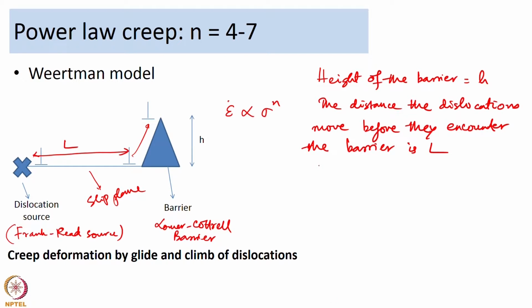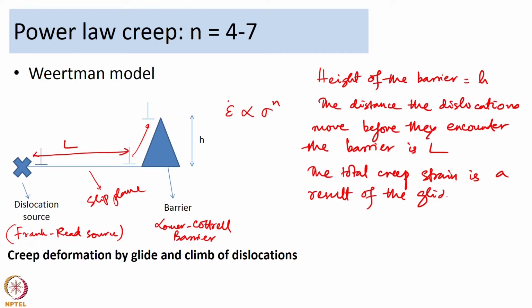Now, the total creep strain is a result of the glide plus climb event. You have two events here, one is the glide event and one is the climb event. So, the total creep deformation is a result of this. What you will learn during the derivation is that the glide event determines the extent of the plastic deformation and the climb event determines the strain rate of the plastic deformation.